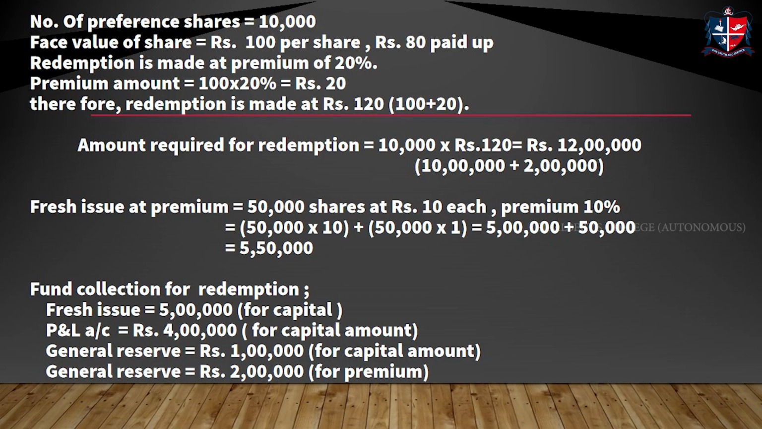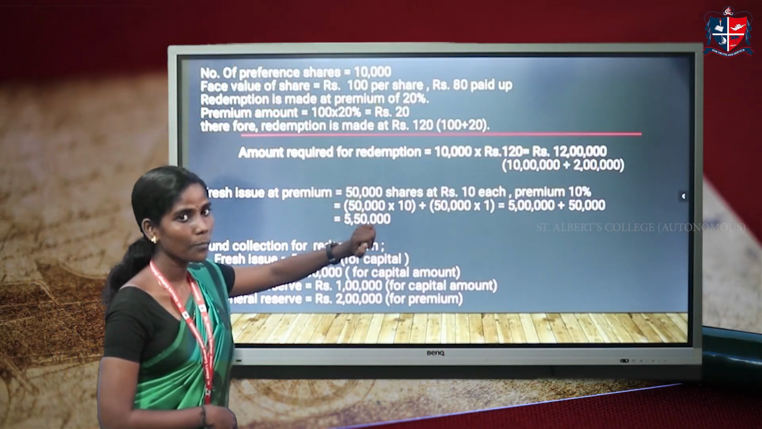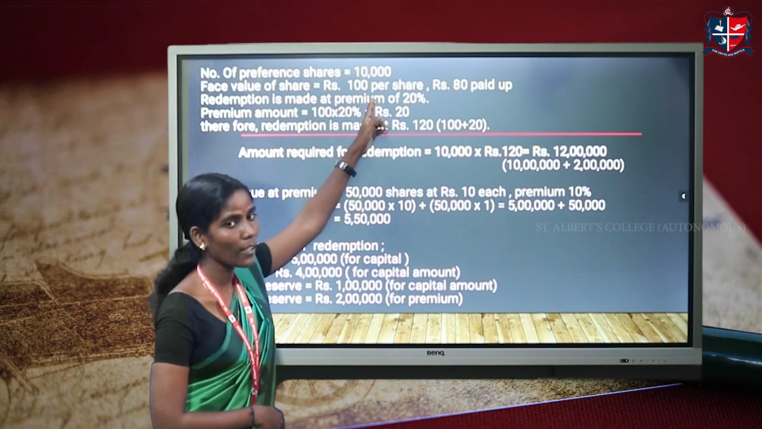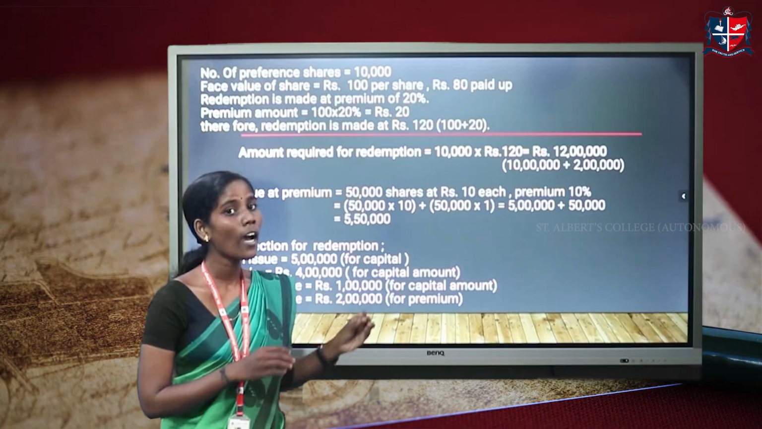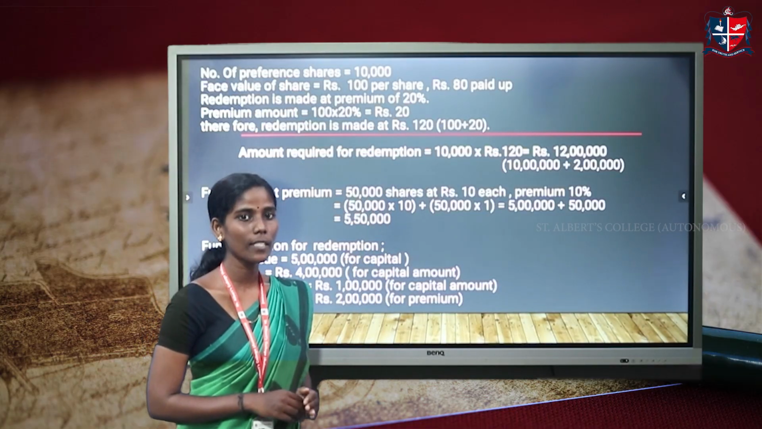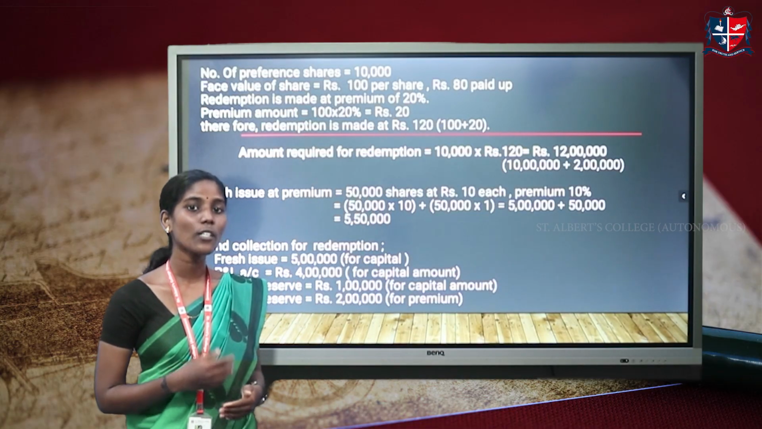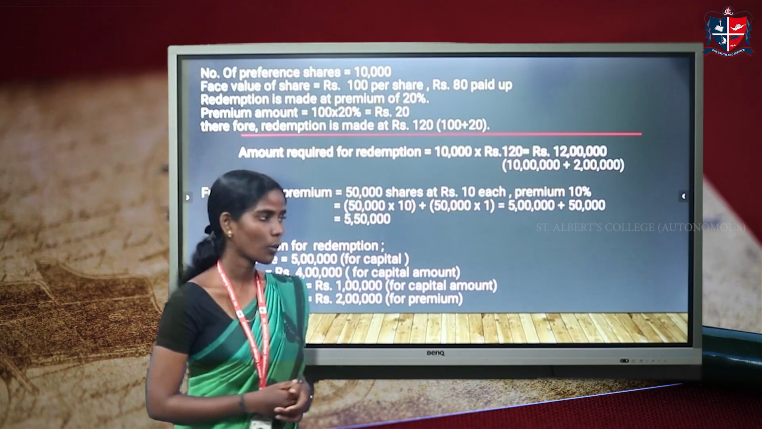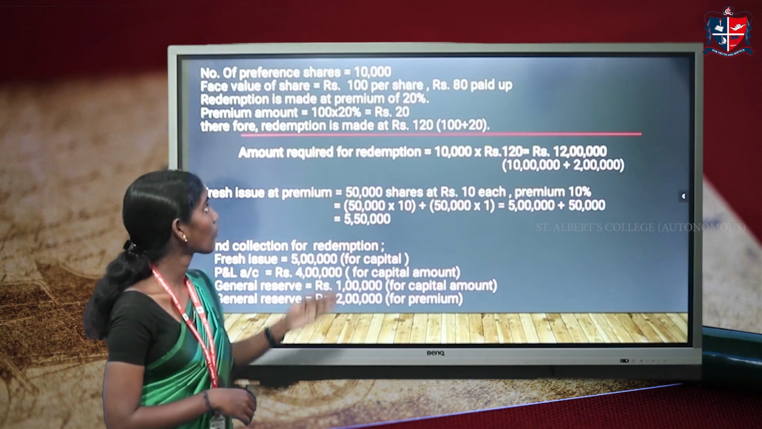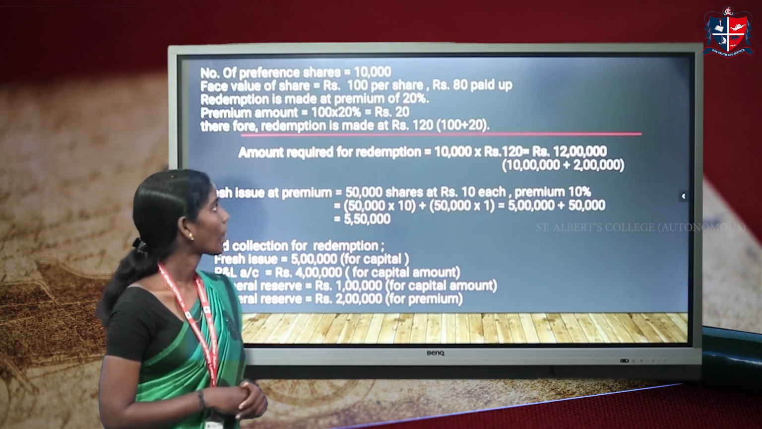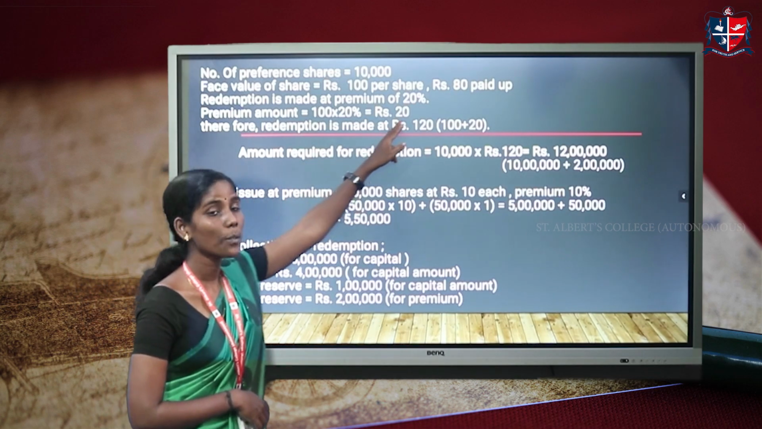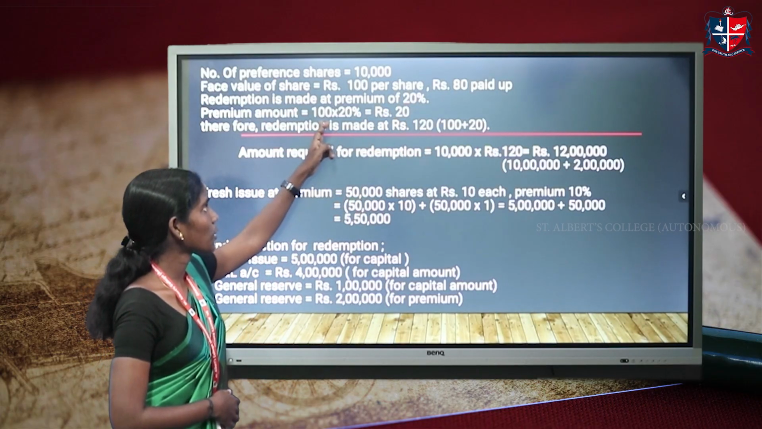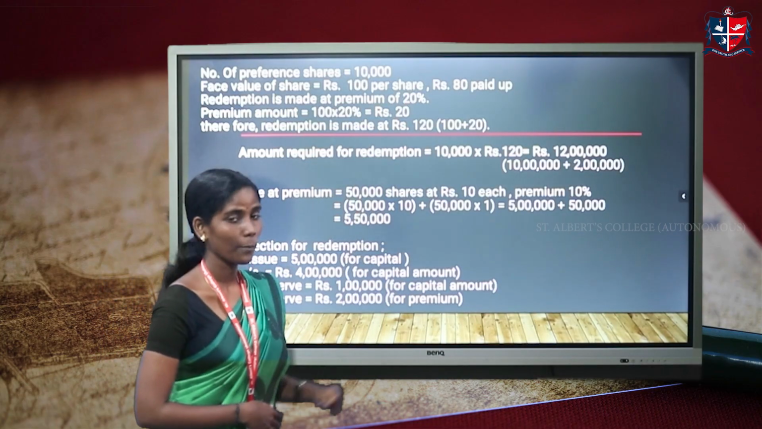First one, just note the number of shares and their actual situation. I have already said that the face value of the share is 100, but only 80 rupees is paid up. So we have to make it fully paid up by receiving the balance 20 rupees, for 10,000 shares. Next one, redemption is made at a premium of 20%. So what will be the premium? 20% of 100, that is rupees 20.